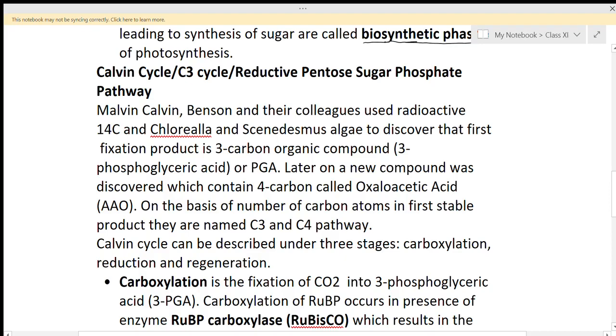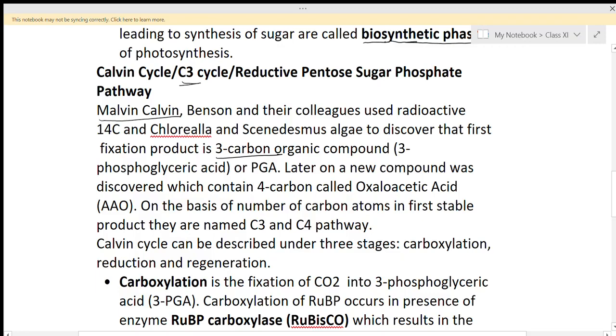Why do we call this the Calvin cycle? Because it was discovered by the scientist Melvin Calvin, Benson and their colleagues. On the basis of the name of Melvin Calvin, this cycle is known as the Calvin cycle. They used radioactive carbon 14 and Chlorella and Scenedesmus algae to discover that the first fixation product is a 3 carbon organic compound. And why do we call it the C3 cycle? Because the first compound produced has 3 carbon atoms. So this is known as the C3 cycle.